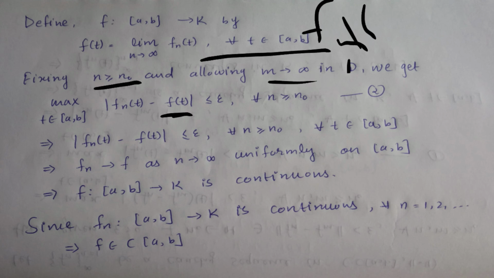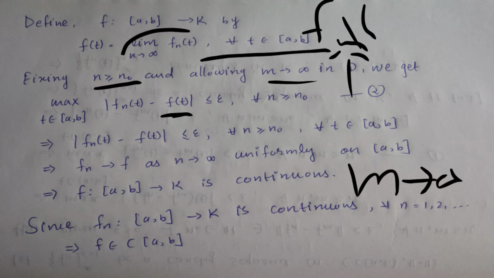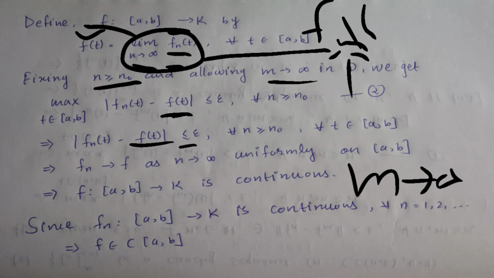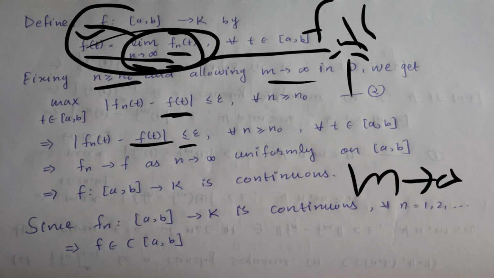So if I let m tend to infinity, Fm of t will give f of t. So we write here modulus of Fn of t minus f of t less than or equal to epsilon. That's why we have defined the function f from closed interval AB to K like this.